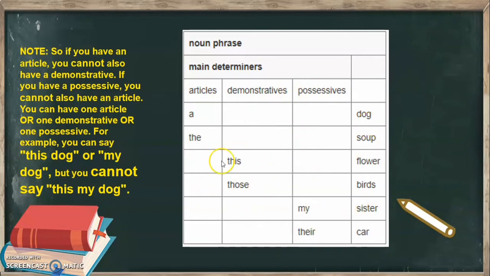See, we don't put them together. We just say a dog. We just say the soup. We just say this flower. We don't say the this flower, or this my flower. We say my sister. We don't say the my sister. Their car. Is that clear? Okay. Good.